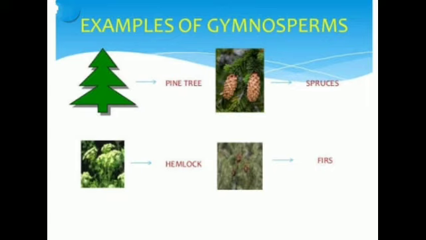And the female cone is known as strobilus. Clear? Both male cone and female cone, but microspore, that is male cone, or we can say pollen grains, are brownish yellow in color. Clear?